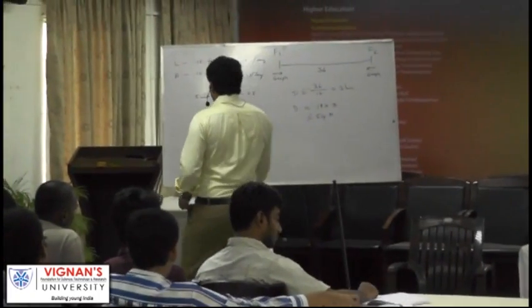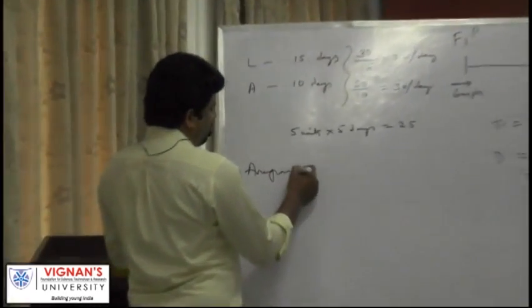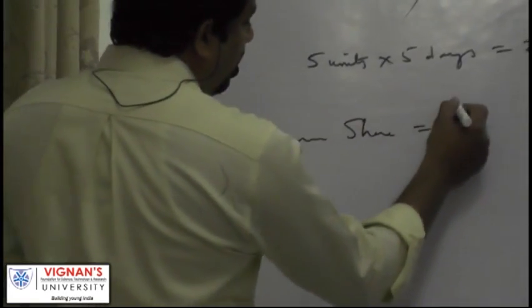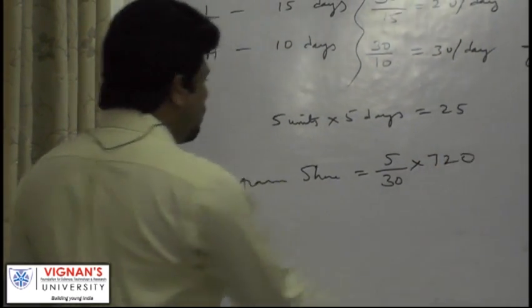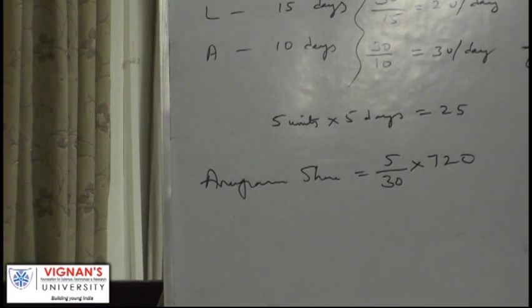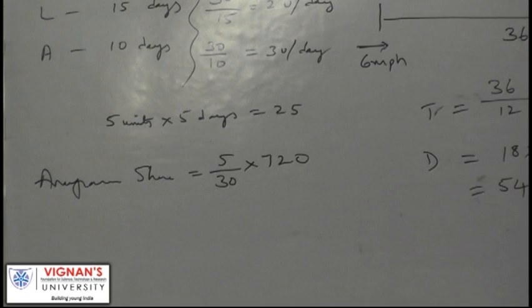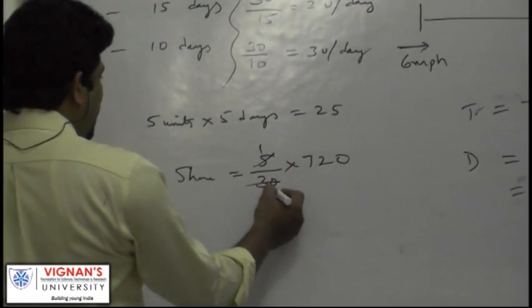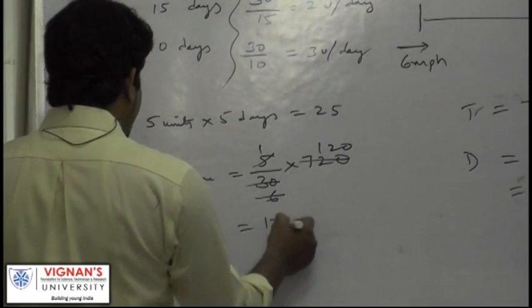Anupama completed 5 parts out of 30, so in the amount also she will get the same share. So she gets 120 rupees.